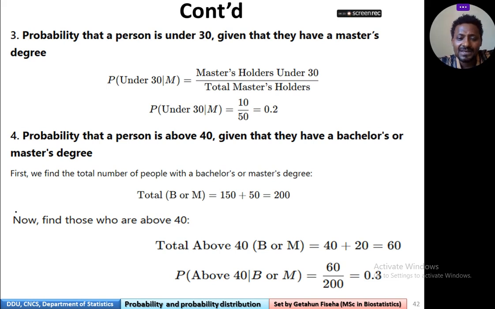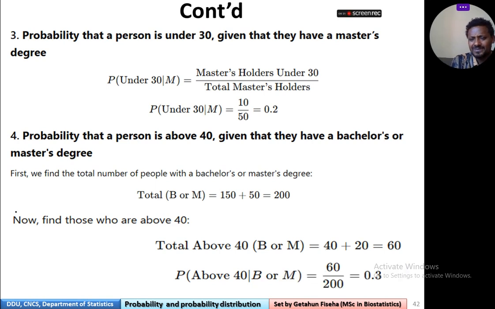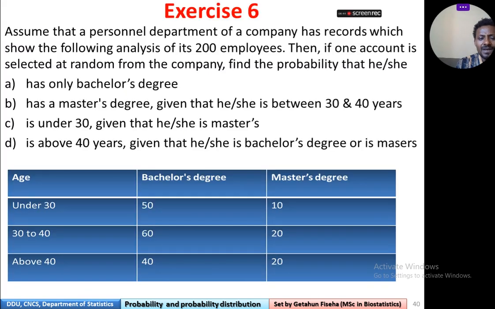አራተኛው the probability that a person is above 40 ከ30 ዓመት በላይ given that they have bachelor or masters. Bachelor or masters ነው, so it is a union. First let's find the number of bachelor or master: the number of bachelors are 150 and the number of masters are 50.